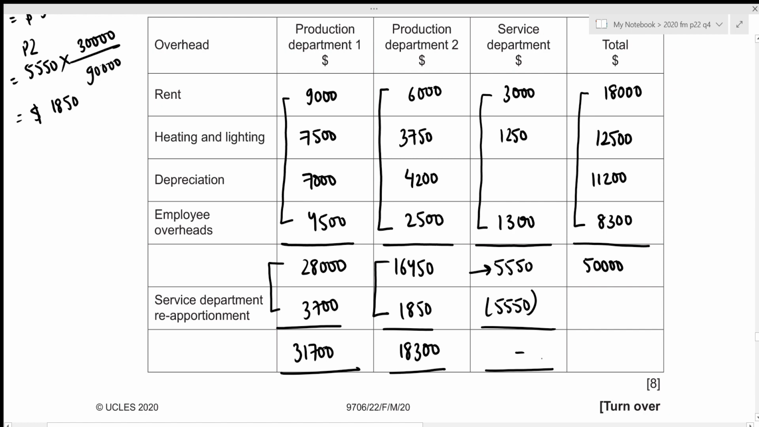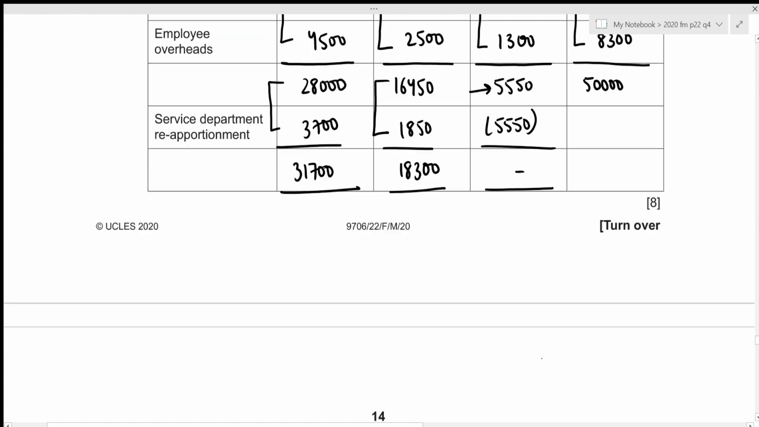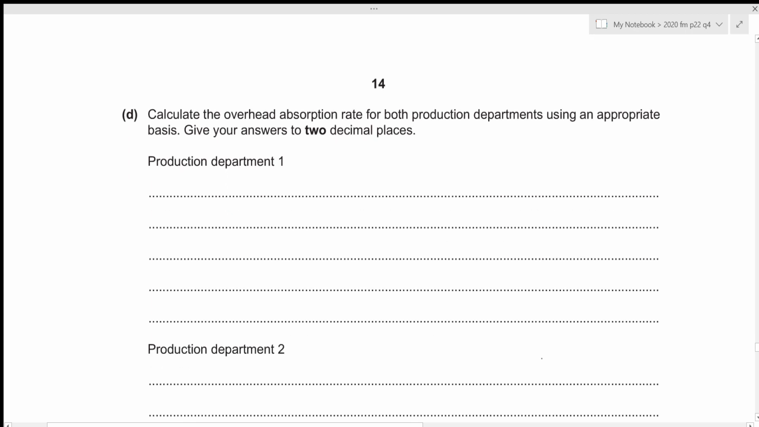This concludes the third part of this question. We can now move towards the fourth one. We now need to calculate the overhead absorption rate for both production departments using an appropriate basis, and we need to give our answer to two decimal places. The formula for overhead absorption rate is quite easy. We always start with the total overheads that we just figured out from the above statement, and then divide it with the maximum of our machine hours or the direct labor hours.